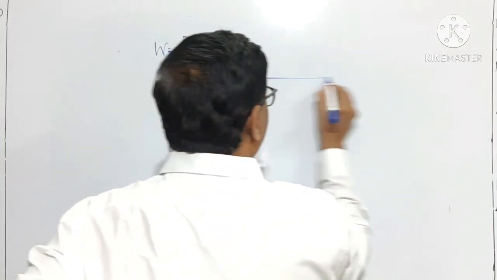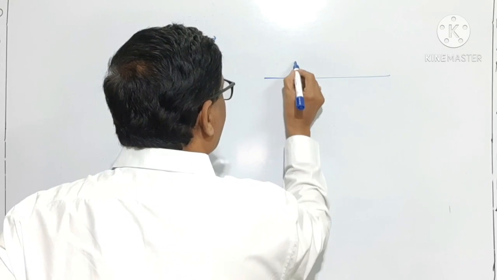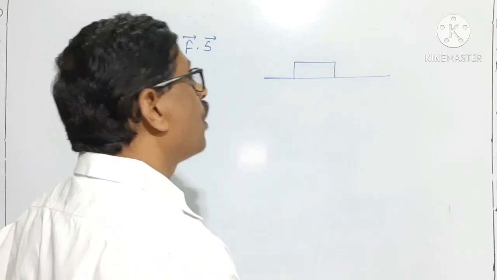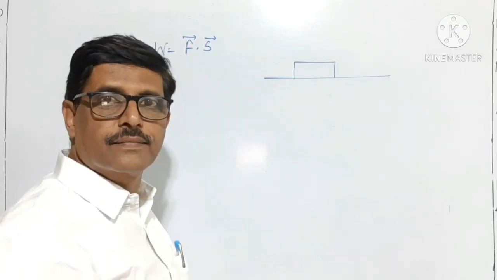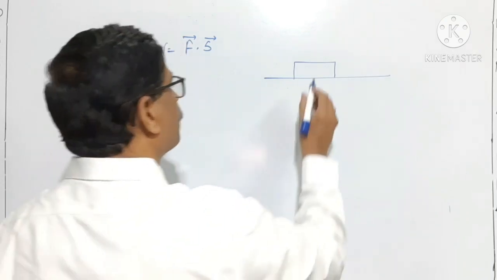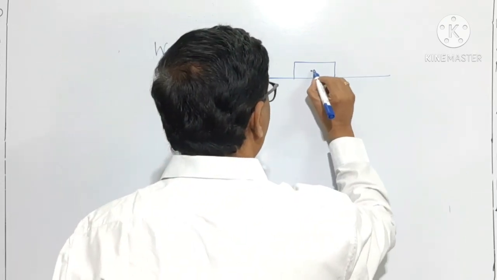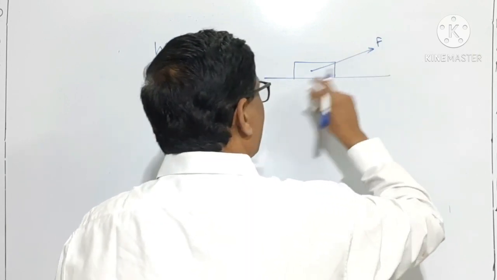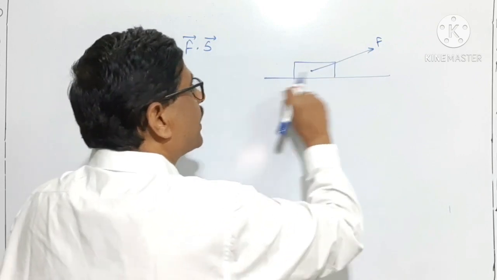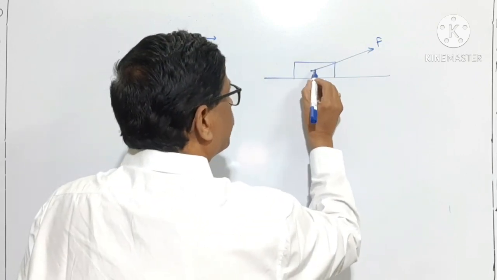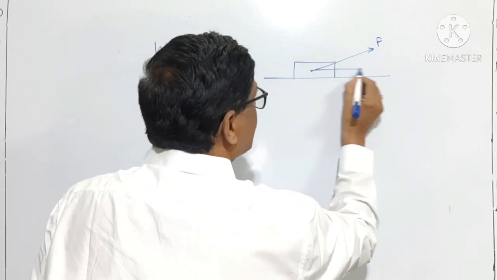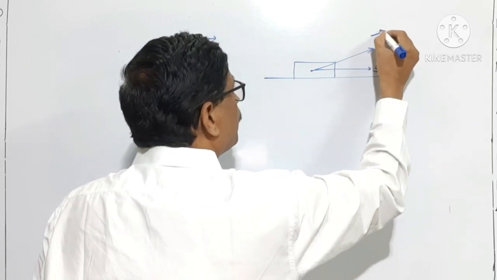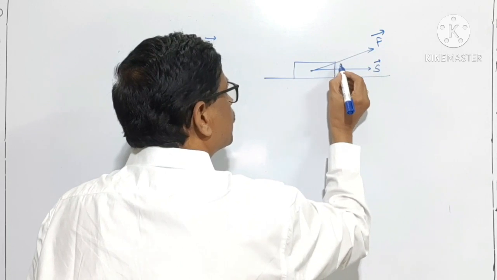Let us consider there is a horizontal platform on which there is a rectangular wooden block. Now a string is tied to the rectangular wooden block and a force is applied on the string to pull the block. The displacement of the wooden block, let it be S. F is the force and S is the displacement.